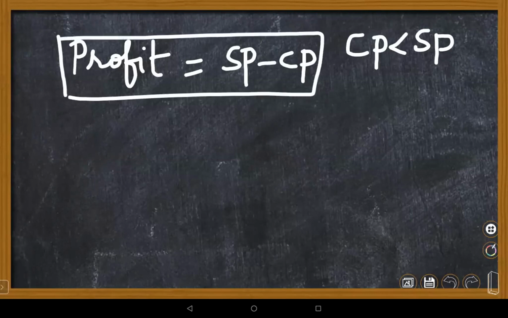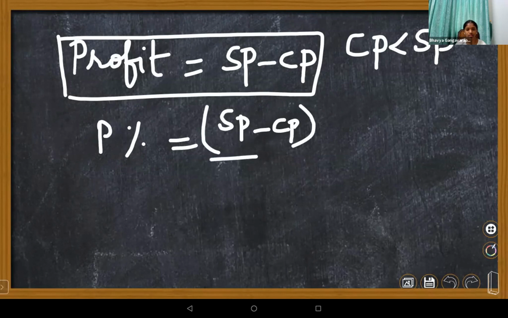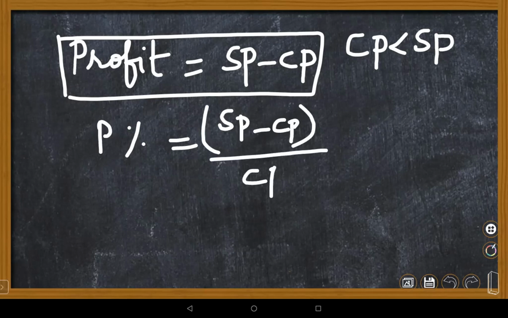If you want to calculate profit percentage, it is SP minus CP divided by CP into 100. Very good, Lalitya. CP into 100.